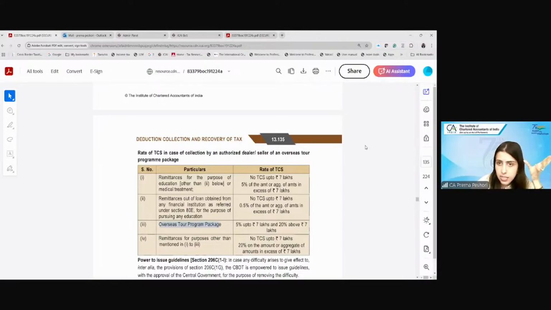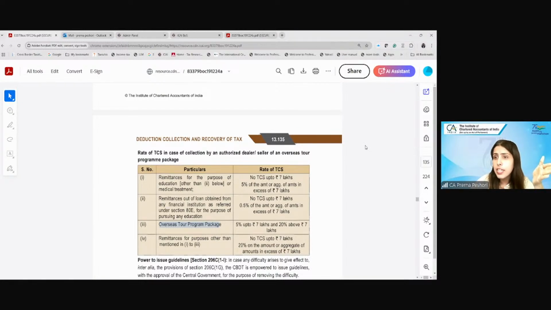Basically, the TCS is an important part, because otherwise you can easily score here, but in case you make mistakes, there could be a problem, the entire sum can go wrong or the entire answer can go wrong. So please remember these particular limits. This is very, very important for your examination, because this will fetch you full marks if you write it right. So with this, your entire chapter is over with respect to TDS and TCS. If you have any questions, please feel free to ask me.